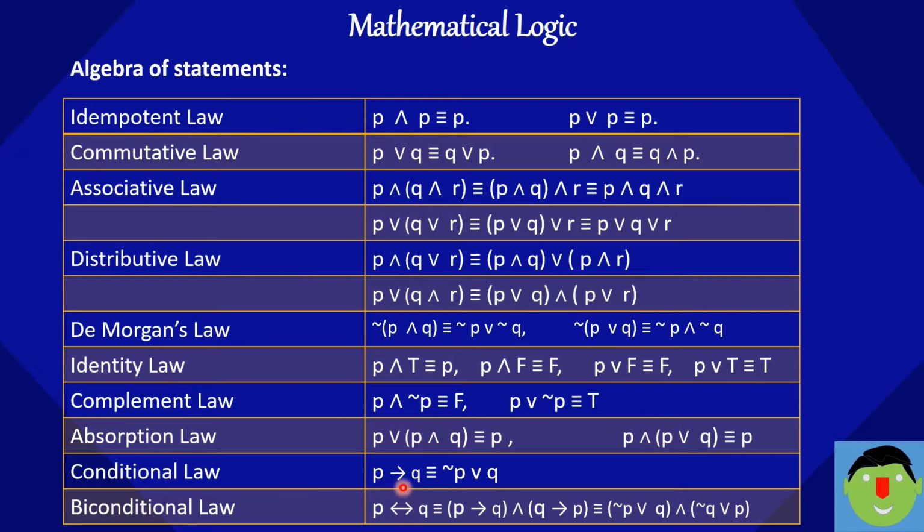P implication Q, that is nothing but negation P or Q. By conditional law, P double implication Q, that is nothing but P implication Q, bracket complete, and Q implication P, that is nothing but negation P or Q, and this sign as it is, and negation Q or P.